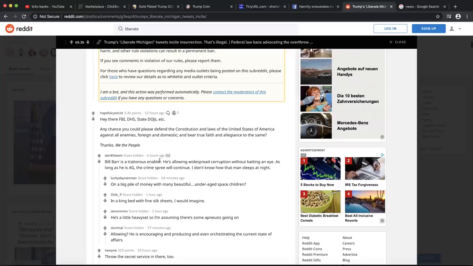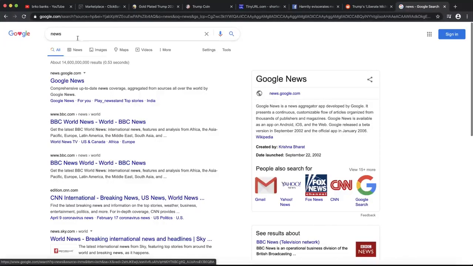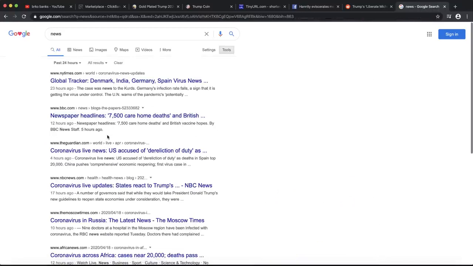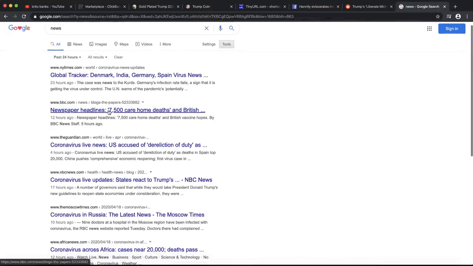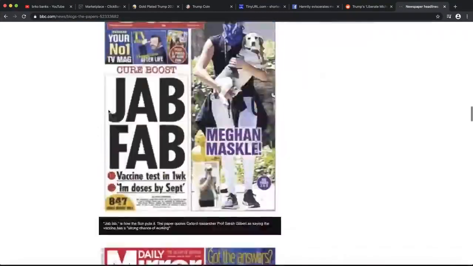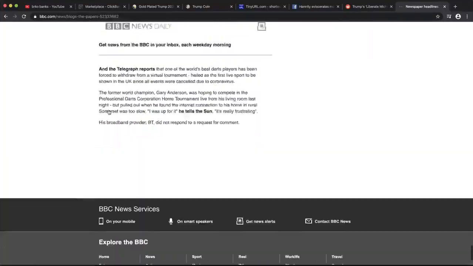Another way that you can use to get some targeted traffic is of course Google. So what you can do, you can look for news. Click right here on tools and in the last 24 hours, you can find a lot of these news that you can post the comments on, so this is really important to find fresh new news, because not a lot of people saw them, and these pages are going to get millions of views, so you need to go and of course look for some of the websites that allow you to post comments.